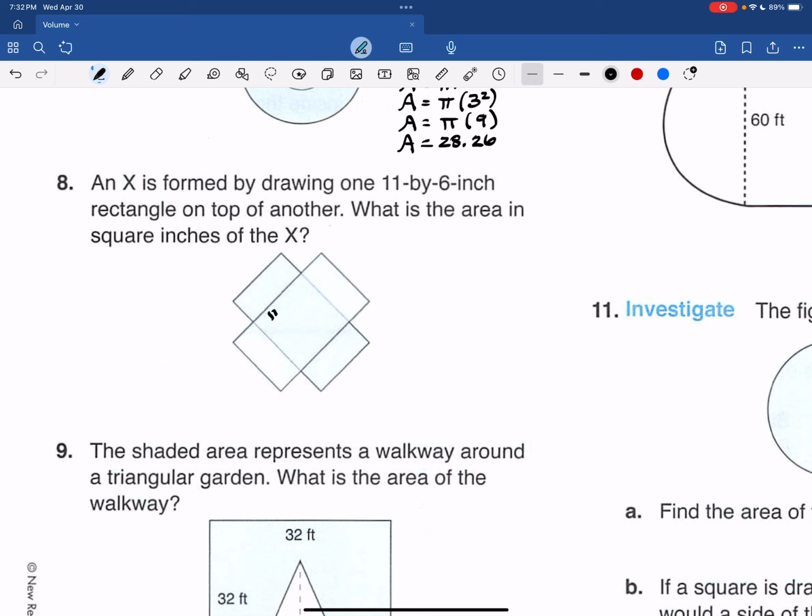So I know that this is 11 feet this way, and this is 6 feet, and there are two of those. So I could tell you that this is 6 feet, and this distance is 11 feet. So there are the 11s. You could do 5 rectangles. I'm going to do subtraction.